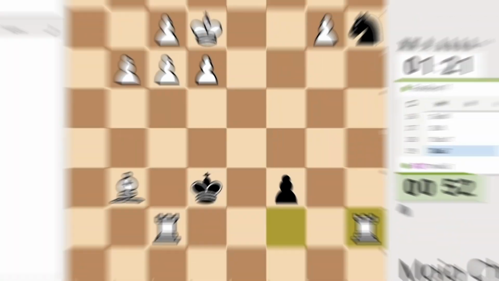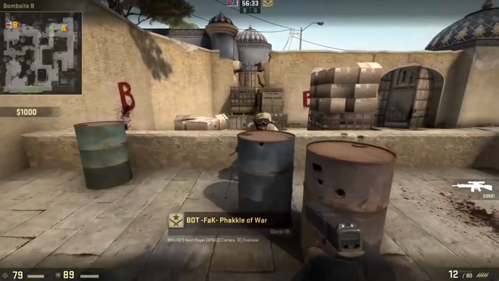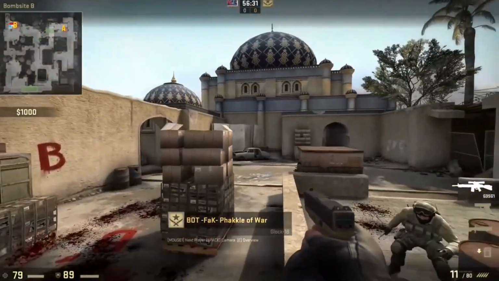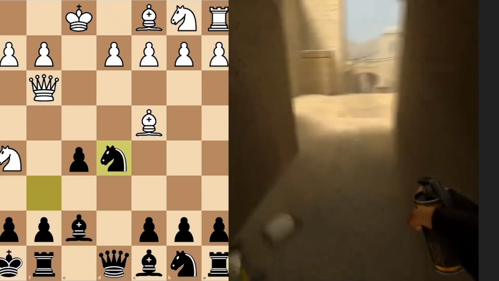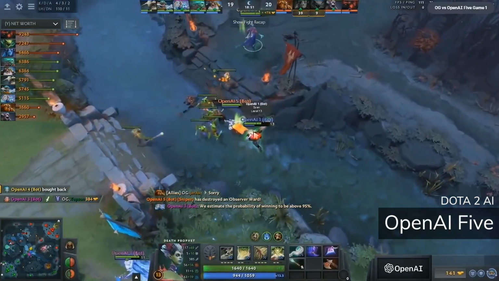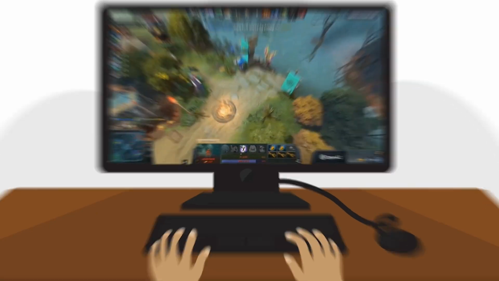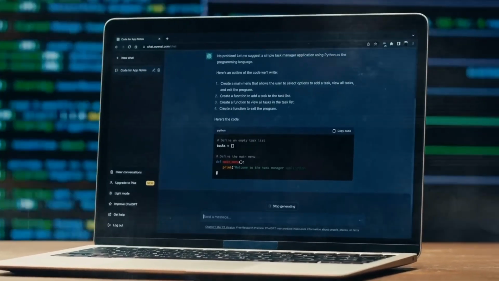For example, a neural net called OthelloGPT was trained to play a game without any prior knowledge of the game rules or pieces. Yet, it developed a representation of the game board and pieces based solely on the moves it was fed. Despite this, some argue that neural networks don't truly understand anything and are just processing data without comprehension.